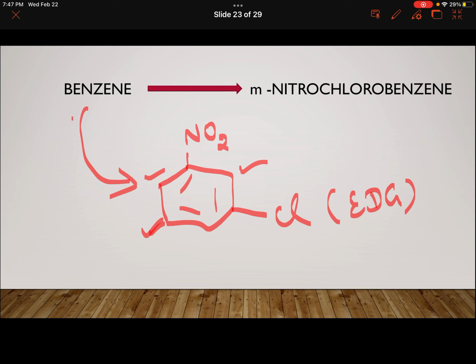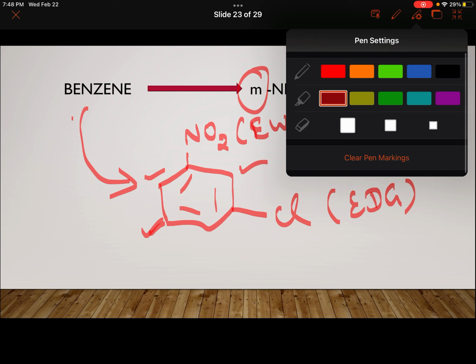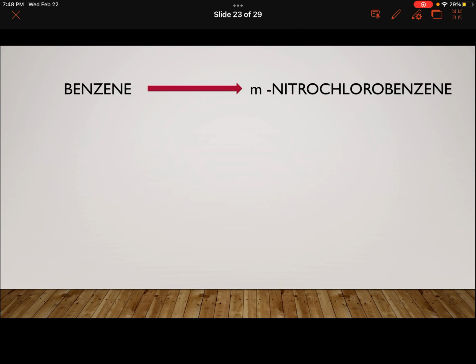Now if I bring chlorine first, chlorine is electron donating group as far as resonance is concerned. So it will bring the incoming electrophile at ortho or para. I want it at meta. So I will be bringing NO2 first, because this is electron withdrawing group. It will bring the next incoming electrophile at meta position. All the reactions may not be practically so feasible, you know, but if such questions are asked, then technically this is how you explain it.